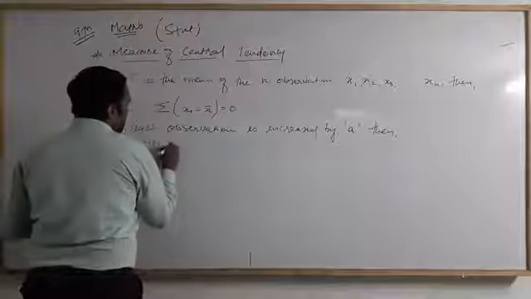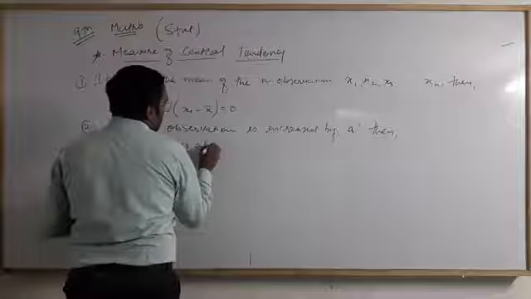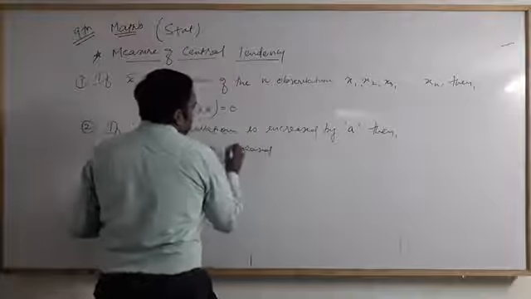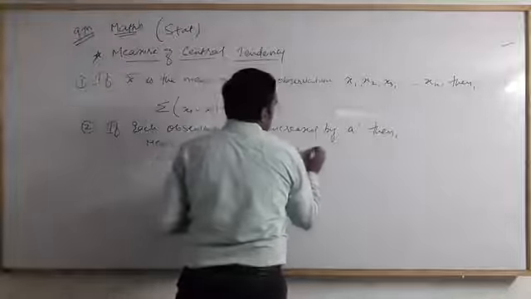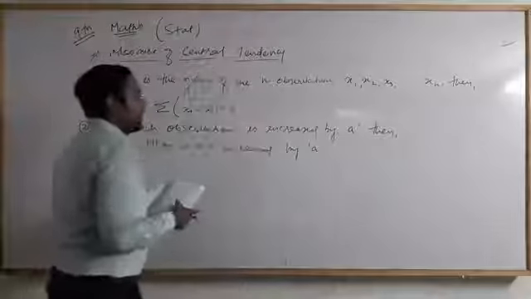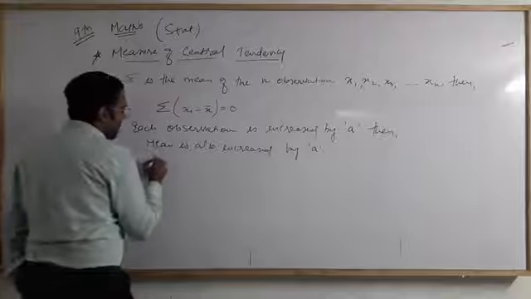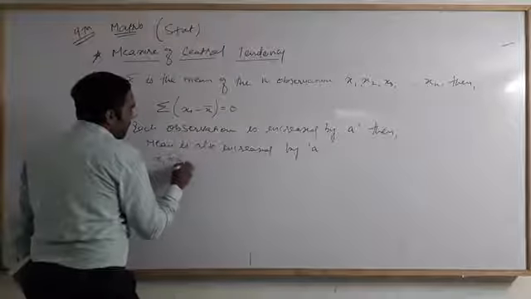Then the mean is also increased by a. So as per the question, what I will tell you is that if we add a to